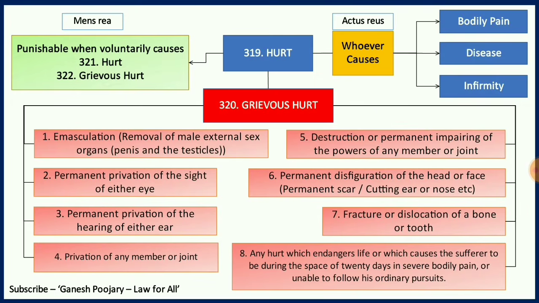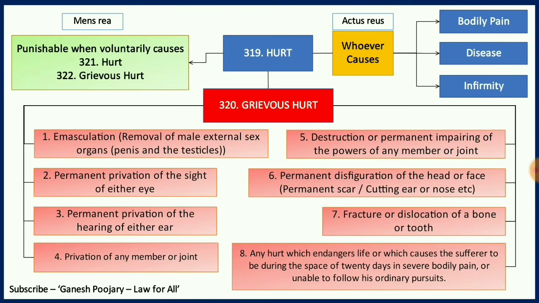Now what did we learn? We learned what is hurt and what is grievous hurt. Now there is no intention shown till now, so it is not a crime yet. All we have learned till now is what is hurt and what is grievous hurt. So we understood what is actus reus. To understand what is mens rea, we will go to the next slide.